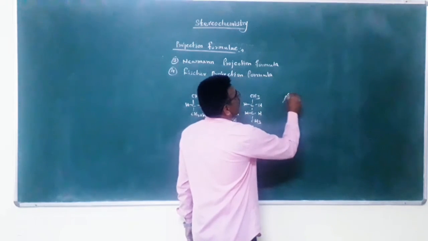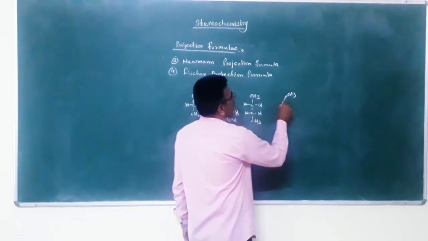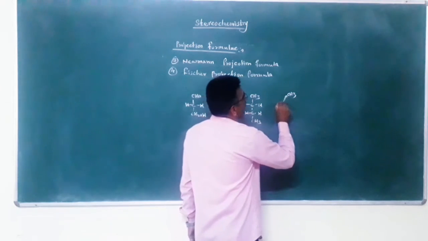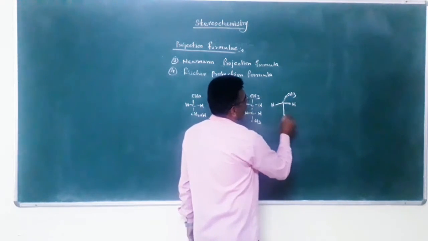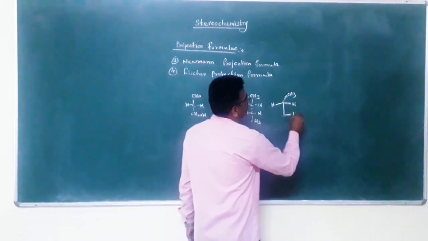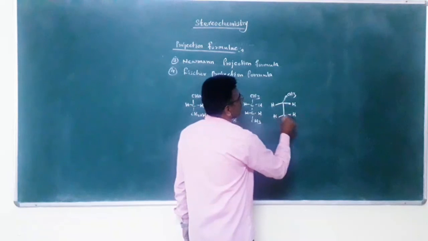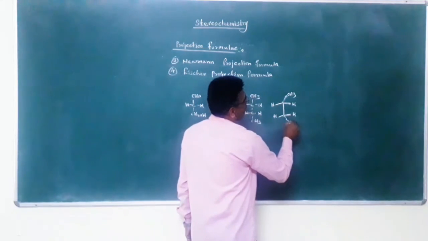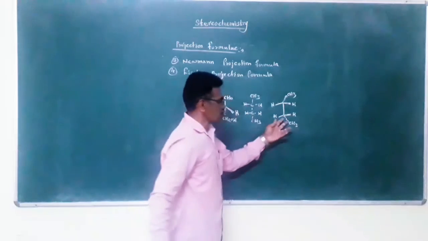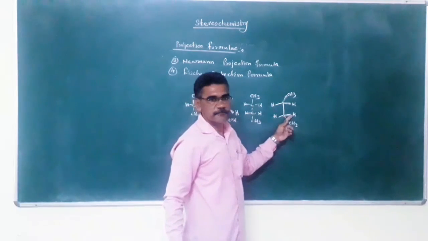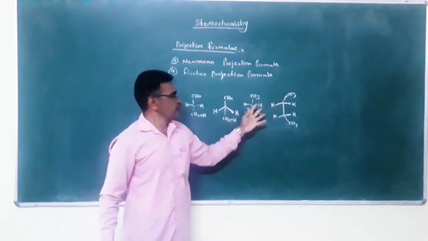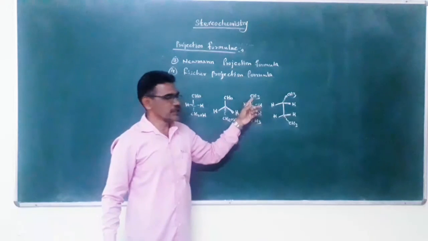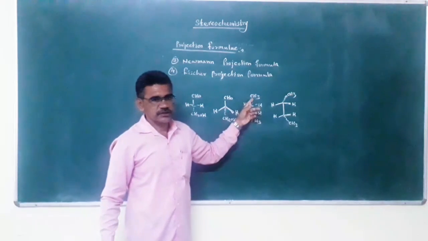CH3, CH3, here, CH3. This is a dotted line, this is a wedge line, and this is the Fischer projection formula of butane.